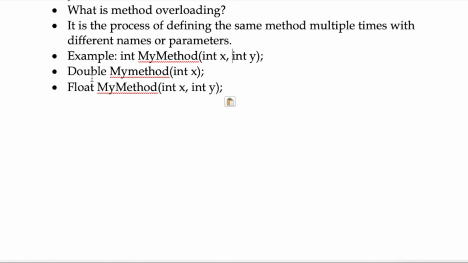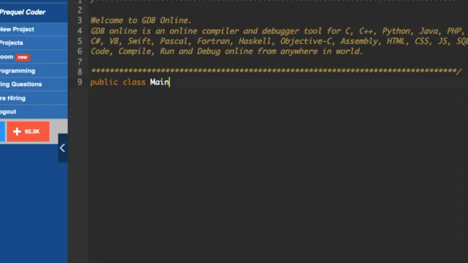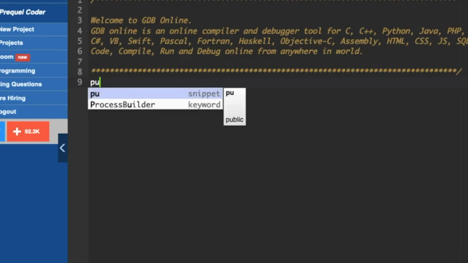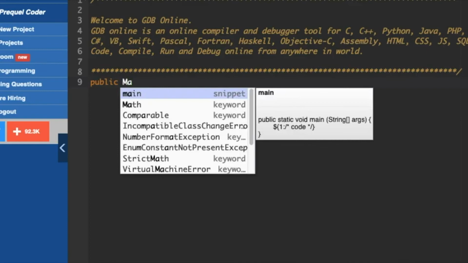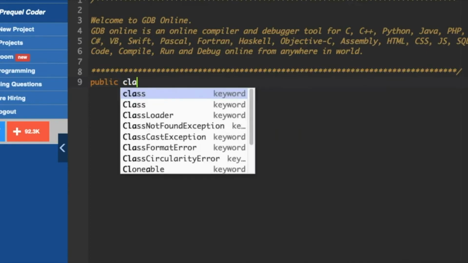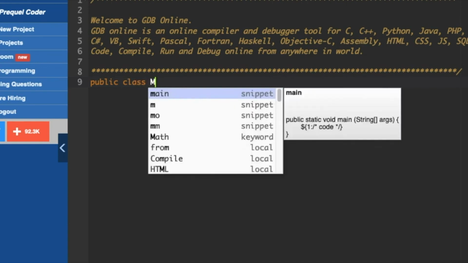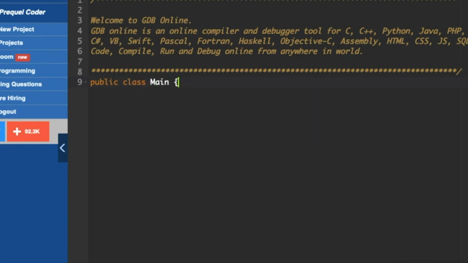So let us go into the compiler now. Let us start writing the code now. I want my code to be public class Main. So I have started my declaration here.